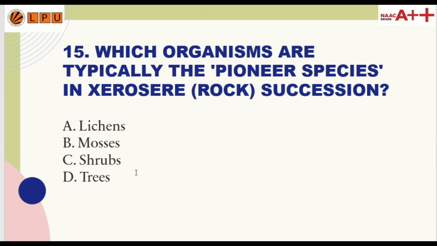15th question. Which organisms are typically the pioneer species in xerarch succession? Option A, lichens; option B, mosses; option C, shrubs; and option D, trees. So the correct answer is option A.